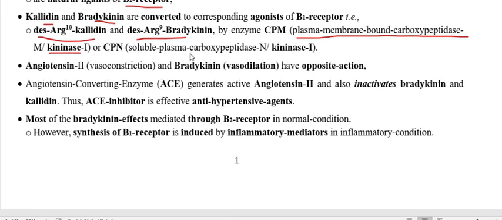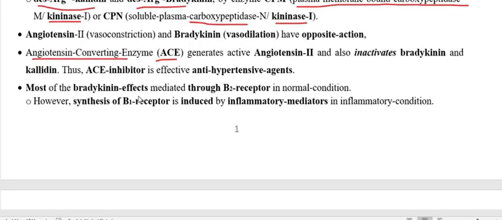So both are carboxypeptidases, also known as kininase 1. That we already discussed, how kallidin and bradykinin get inactivated by the enzyme we are calling the angiotensin converting enzyme.